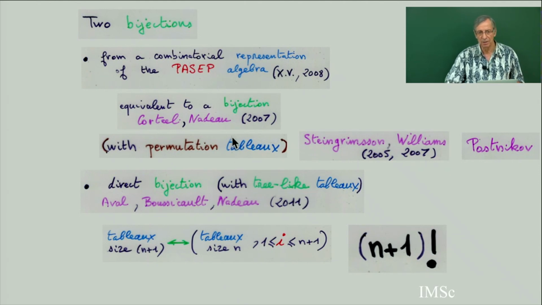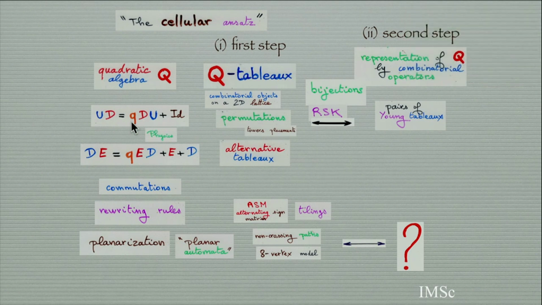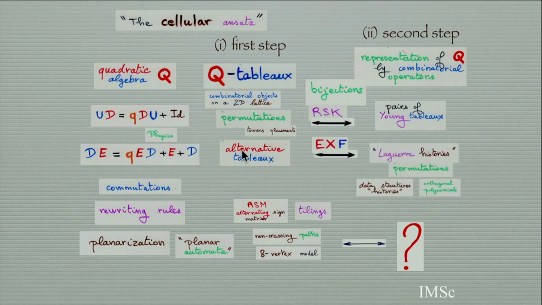And I will start with, since we are in the cellular ansatz philosophy, this bijection. So the cellular ansatz philosophy, this is the whole tableau. We have done this level of RSK, local rule, and now we are going to do this level. So I am going to define an exchange-fusion algorithm. And here, what is the representation of the quadratic algebra?